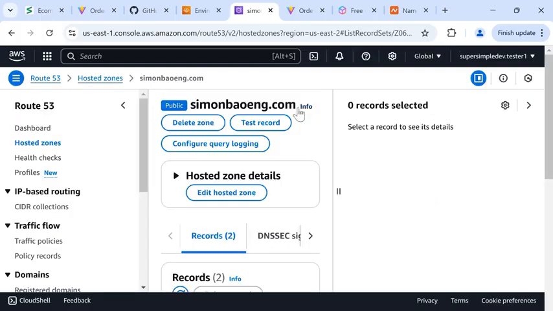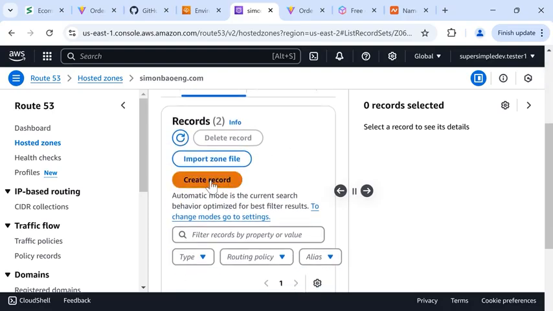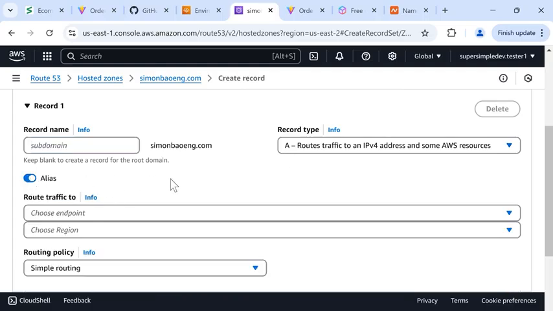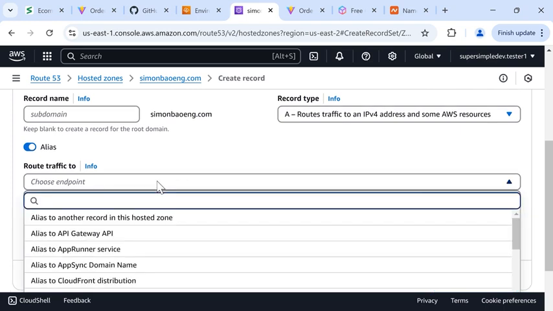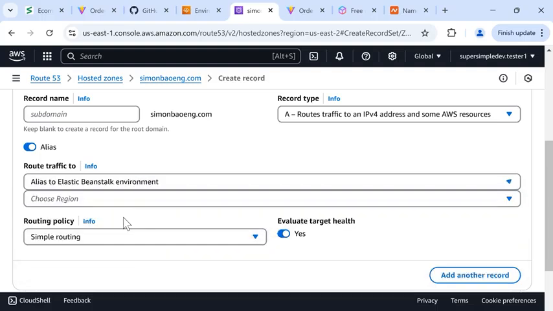And now, inside here, we're going to scroll down and click Create Record. So this sets where the domain name will go. We're going to leave the subdomain as blank, and we'll create an A record, and we're going to check alias. And here, we can select which AWS service we want to connect to. So for us, we're using Elastic Beanstalk, and we're going to choose the region.